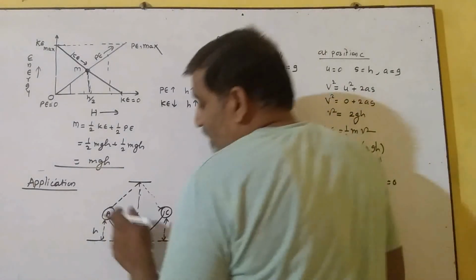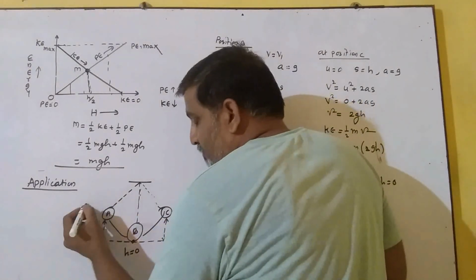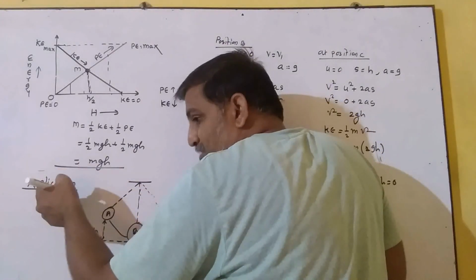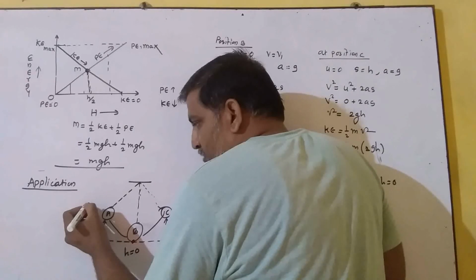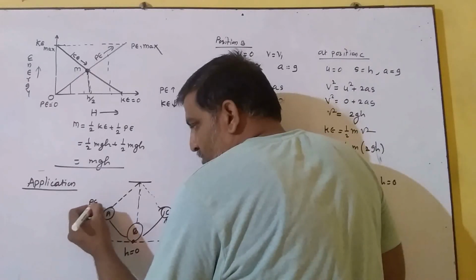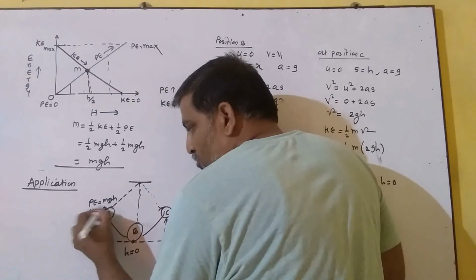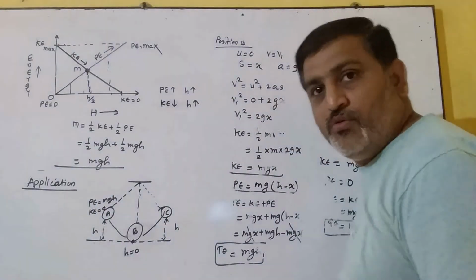Whenever the bob is at a height, when it goes up to the last point, then here we find that due to the height it possesses potential energy mgh. At that position, no movement, so kinetic energy becomes 0.